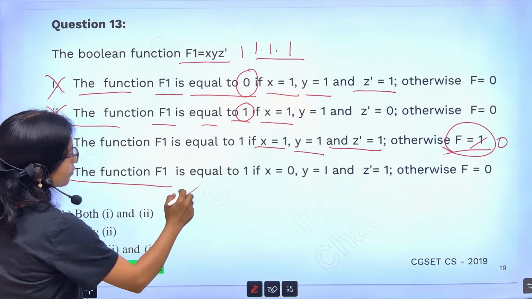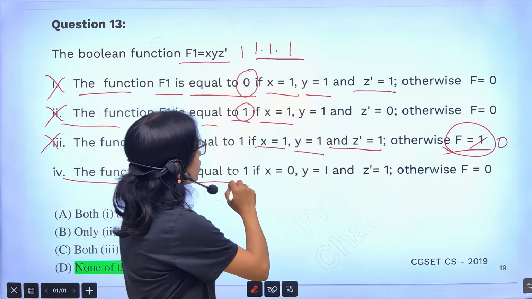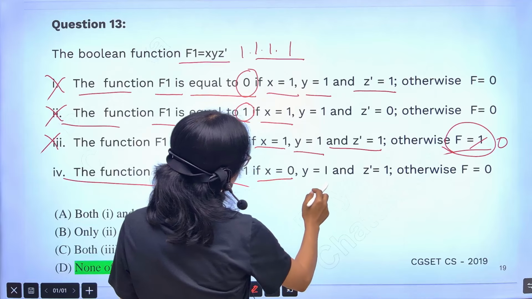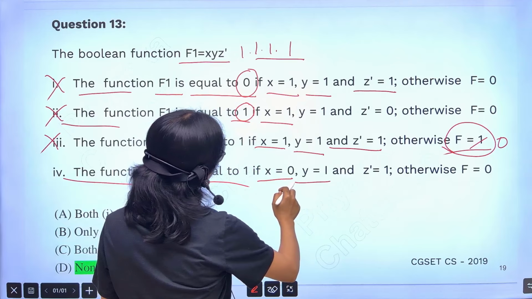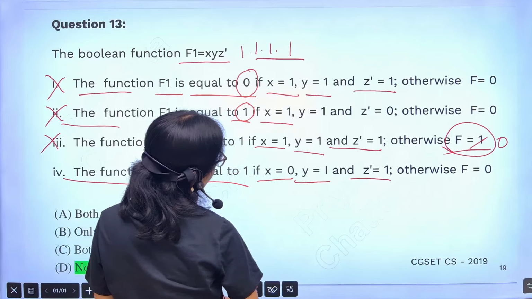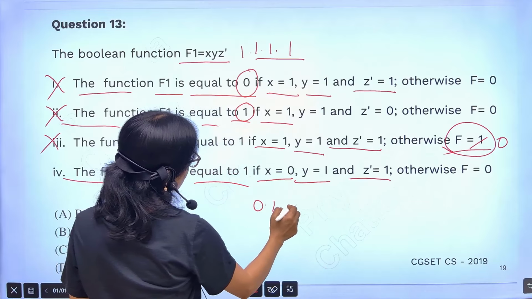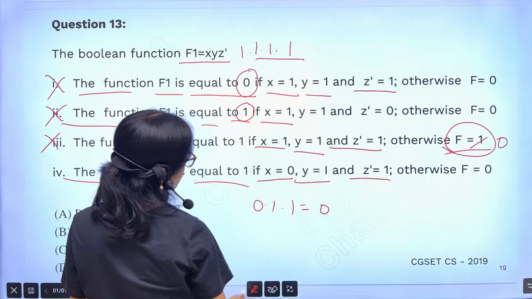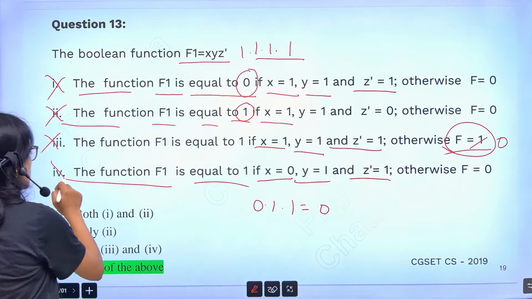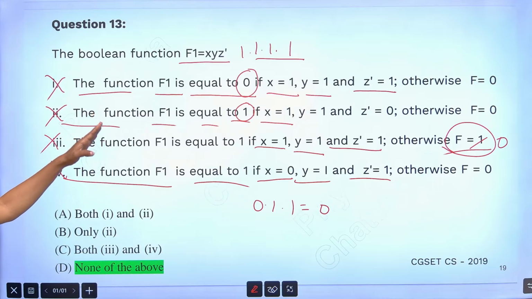The function f1 equals 1 if x equals 0, y equals 1 and z bar equals 1. With 0, 1, z bar 1, then it will be 0. That's why this is also wrong. None of them is coming correct. So that's why none of these is the correct answer.